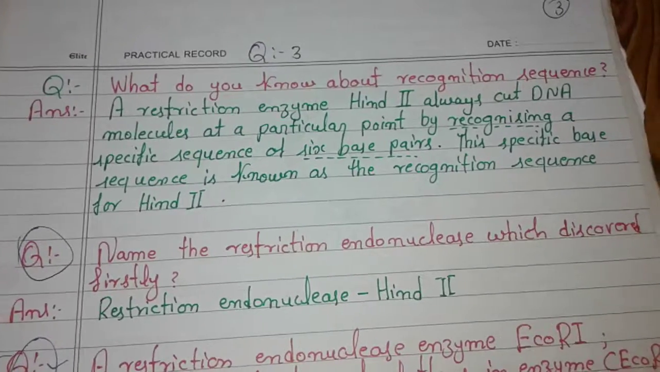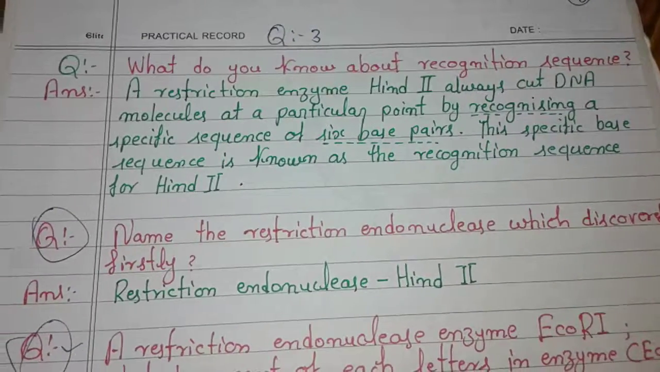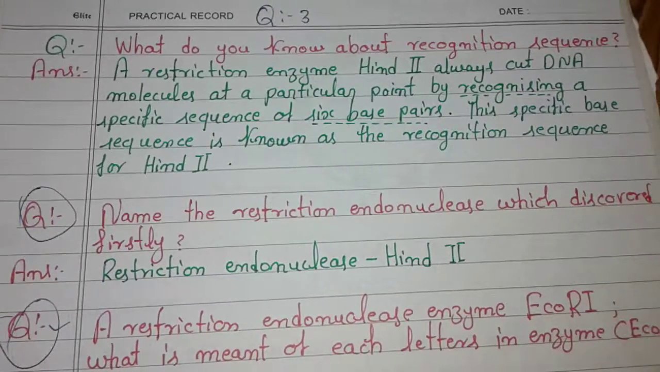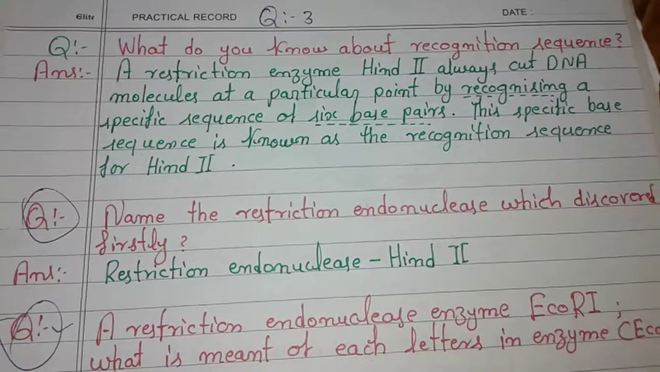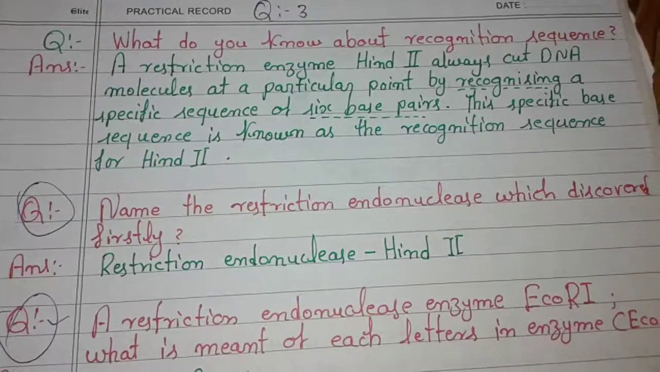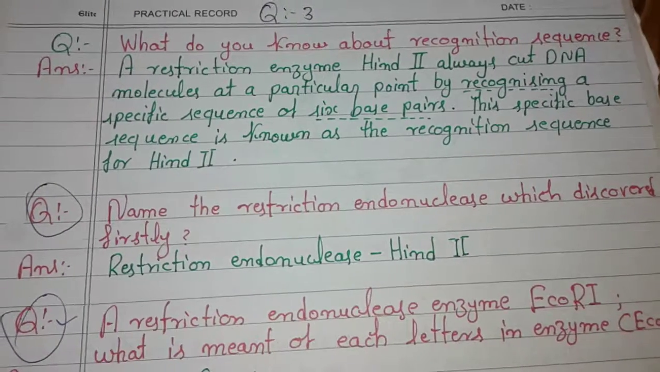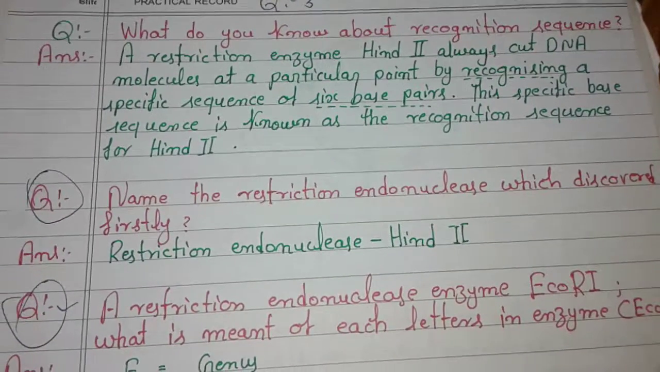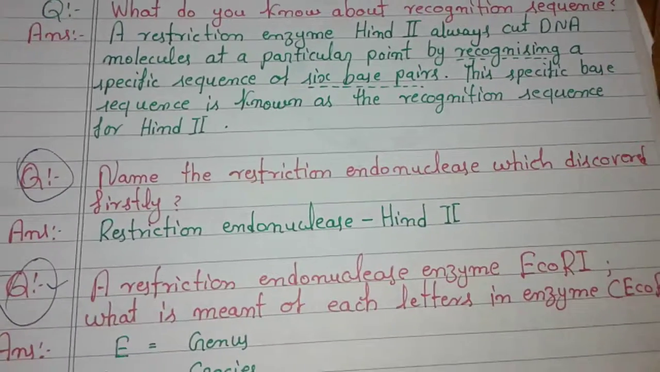The next question: what do you know about the recognition sequence? Your answer is showing on your display. Restriction enzymes always cut DNA molecules at particular points by recognizing a specific sequence of 6 base pairs. That specific sequence is known as the recognition sequence for the enzyme.